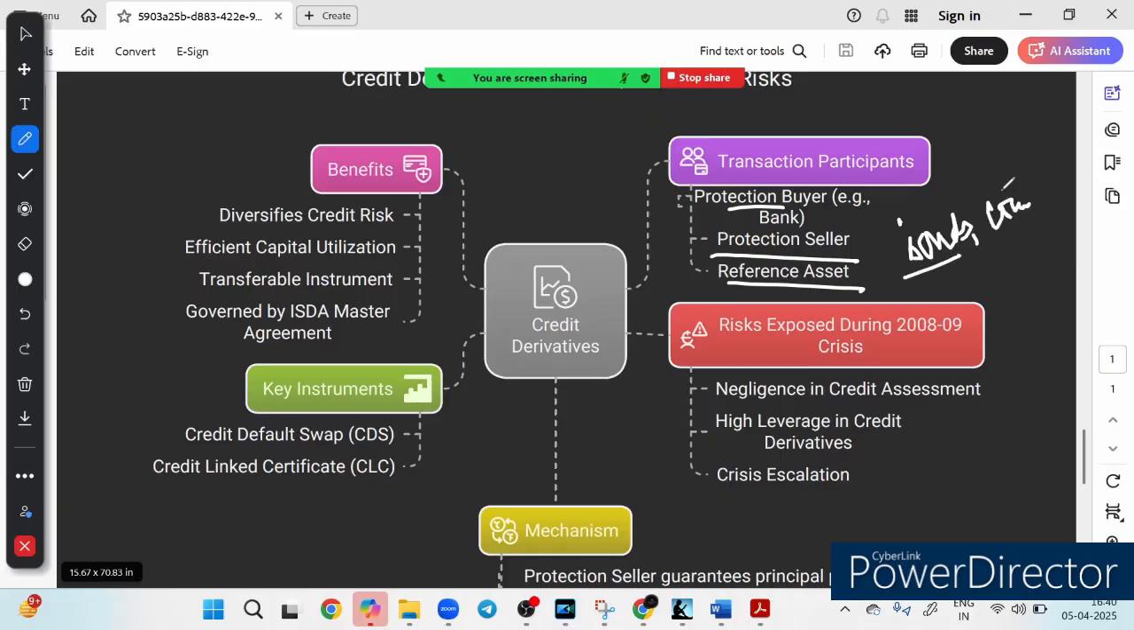Now friends, if you look at the dark side, risk exposed during the 2008-2009 crisis, credit derivatives played a major role in the financial crisis. Here is why. The first one was the negligence in credit assessment. Many institutions blindly relied on derivatives without checking borrower quality, right? This was what happened in the 2009 crisis. You might know about the Lehman Bank crisis, right? In USA, it impacted the entire global world.